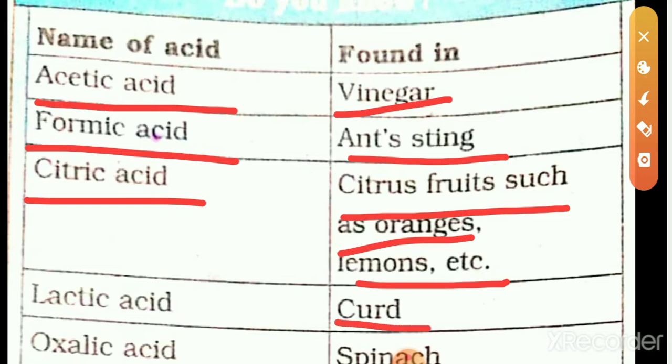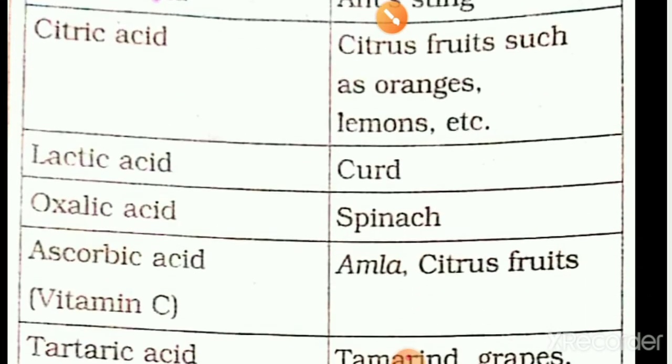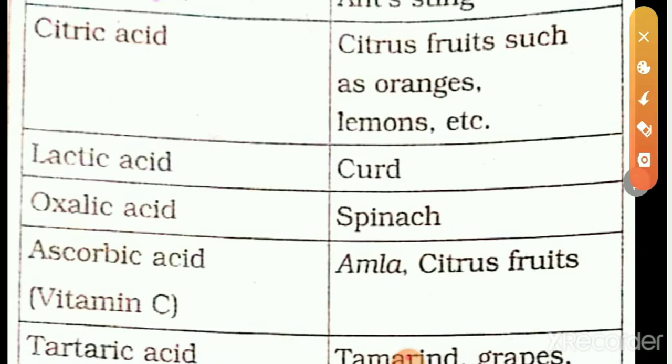Then curd. Lactic acid is present in curd. Spinach. Oxalic acid is present in spinach.